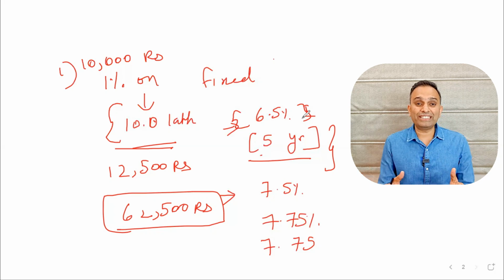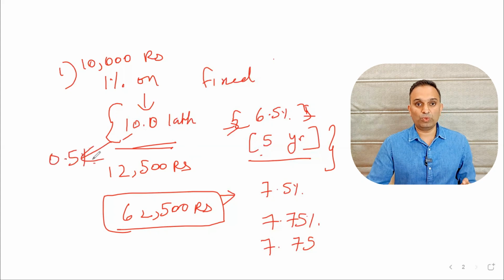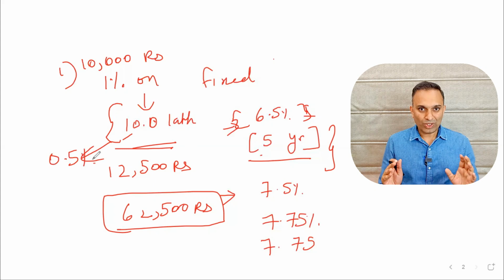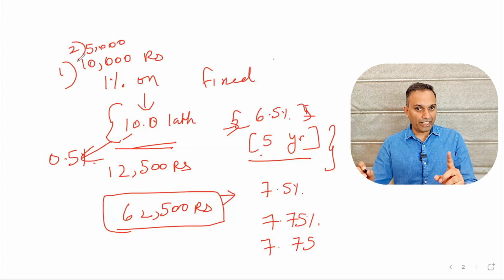So I paid you an additional 0.5% interest income for the last 1 year. So you need to give me back that 0.5% that you earned in the last 1 year on this 10 lakhs amount. So how much is this 0.5% on 10 lakhs? That is 5,000.